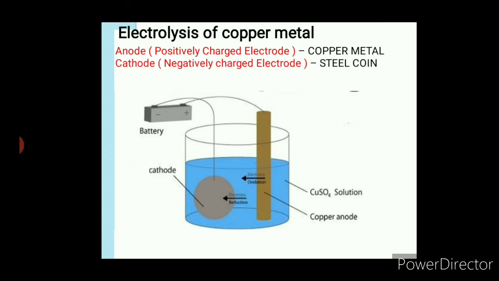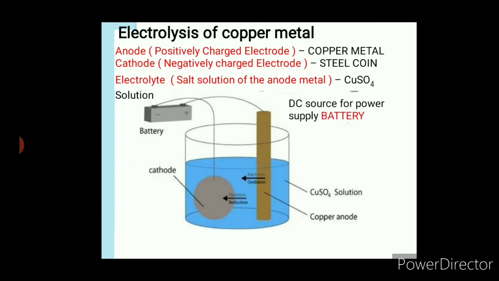Then the cathode, the negatively charged electrode: I have taken a coin. Then the electrolyte, a salt solution of the anode metal, CuSO4 solution. Then a DC source for power supply, a battery. For that I have taken a 9-volt battery. Okay, so now this is the experimental setup. Let us witness our experiment.